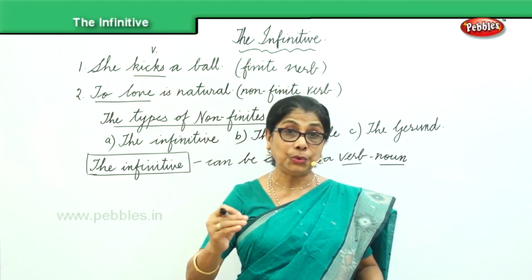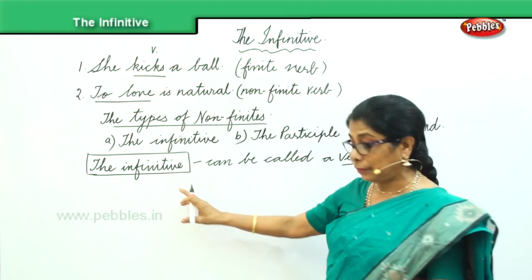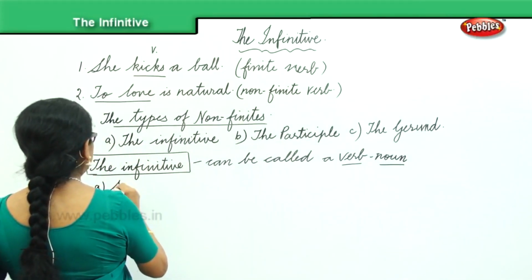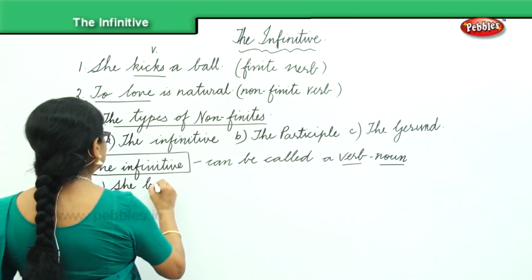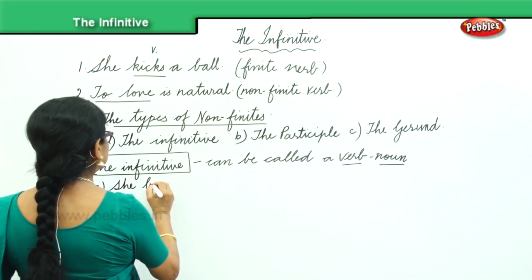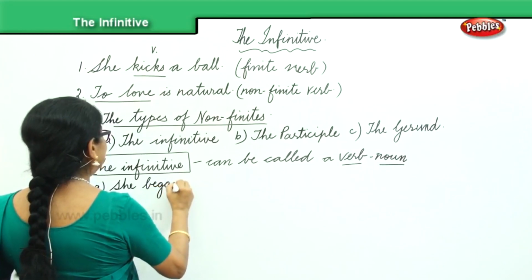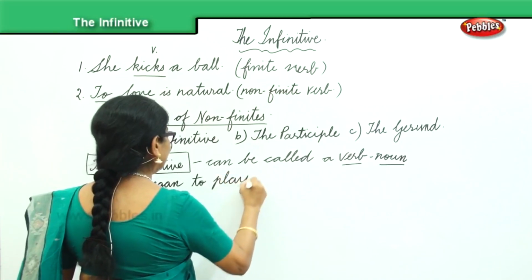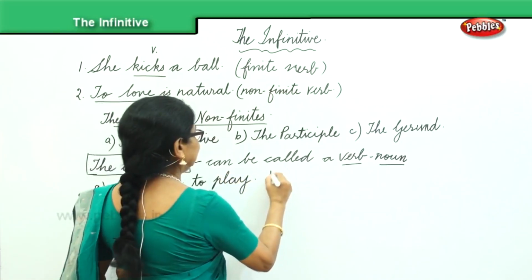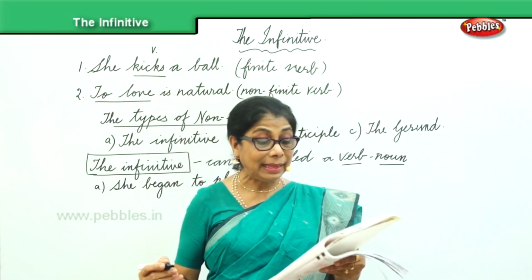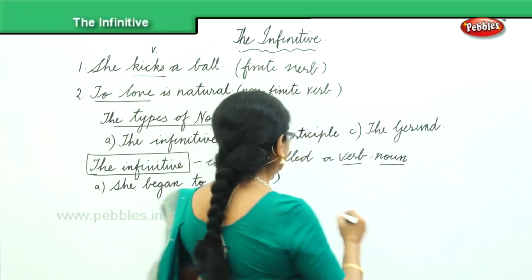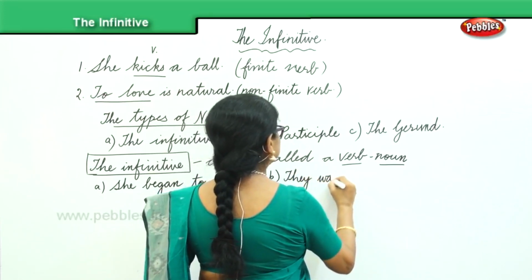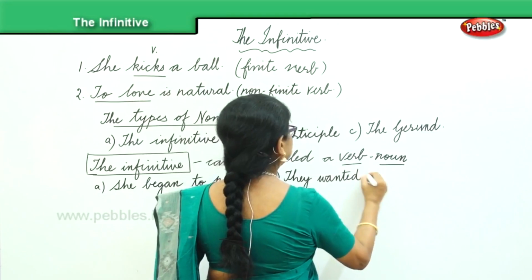Now, I give you some examples for you to understand. She began to play. The infinitive. Okay? The first one is: she began to play.